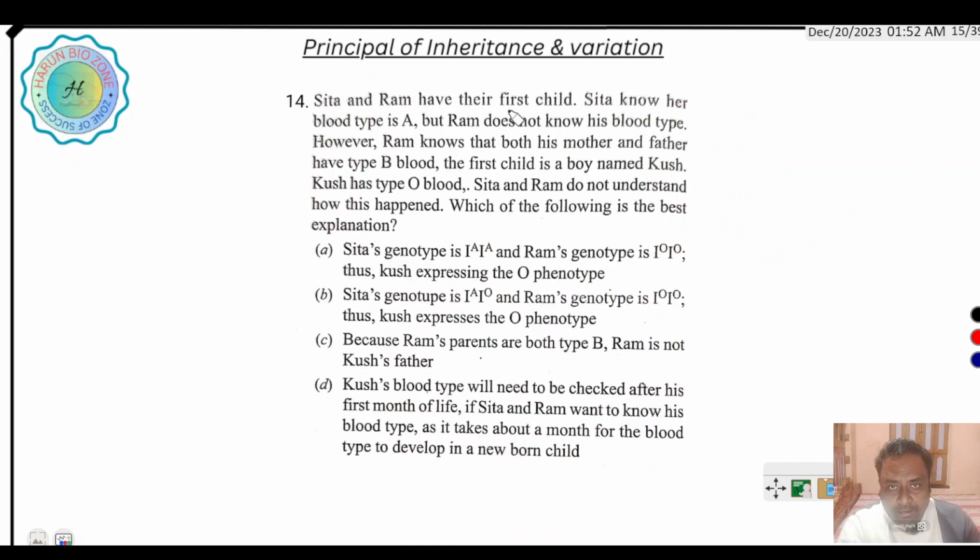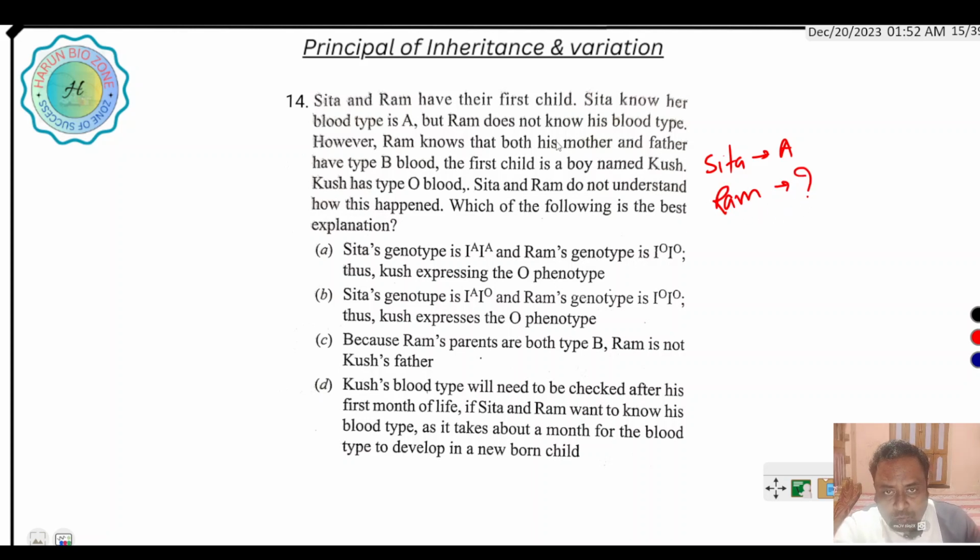Sita and Ram have their first child. Sita knows her blood type is A. So here they want to say Sita has blood group A, but Ram does not know his blood group.